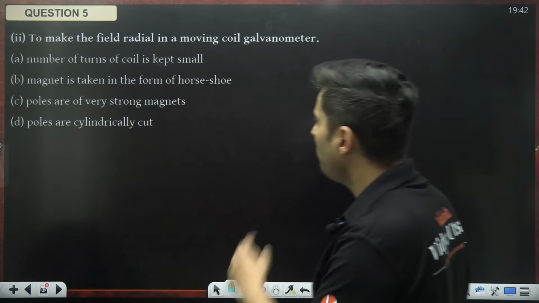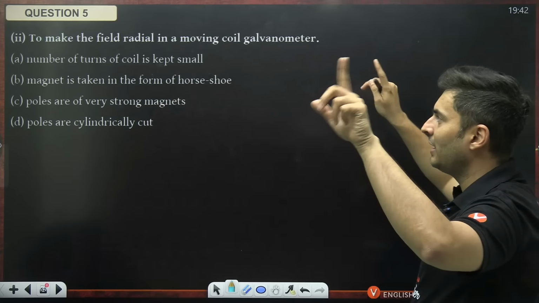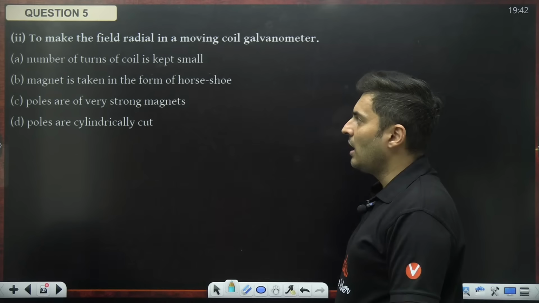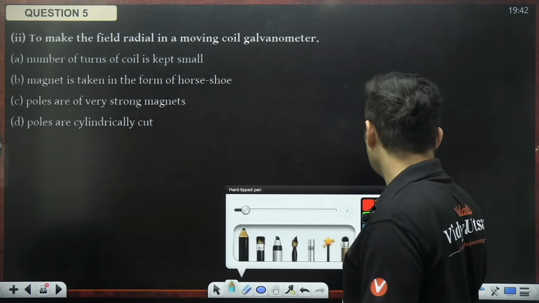Next question. To make the field radial in a moving coil galvanometer: number of turns, magnet is horseshoe, poles are of very strong magnets, poles are cylindrically cut. This is a very good concept, guys.